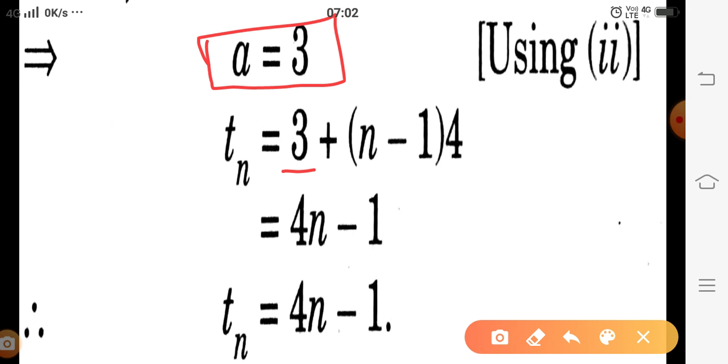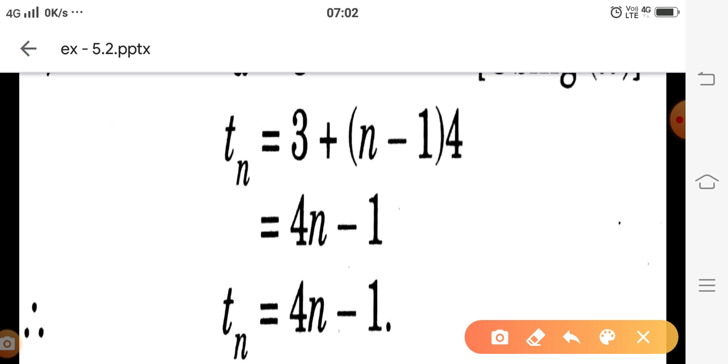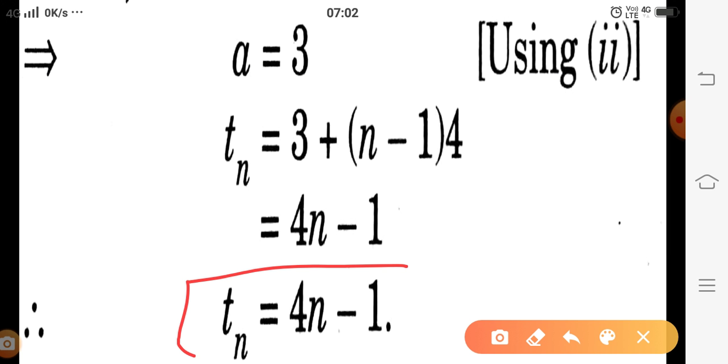Now the values of A and D we are putting in the formula of the nth term, A plus (n minus 1) into D. Then we are getting 3 plus 4n minus 4. 3 minus 4 we are getting minus 1, then 4n minus 1. Therefore the nth term of the given AP we are getting as 4n minus 1.